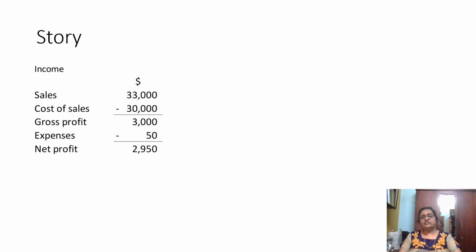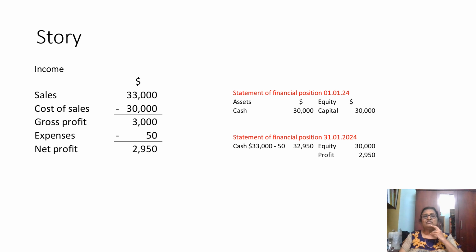Now the statement of financial position. How will we show it? She has to show the statement of financial position, that is the balance sheet. That shows the position as on one day, the last day, the 30th of January. So we will extract it on 1st January. Her position is she has cash and she has equity.